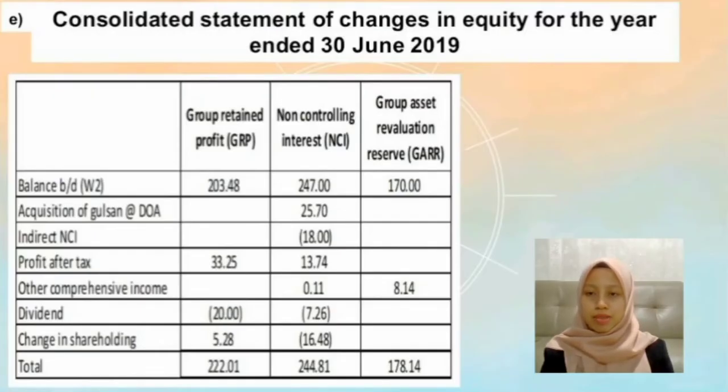In consolidated statement of changes in equity, it shows in detail the change in owner's equity over an accounting period by presenting the movement in reserve comprising the shareholders' equity. The opening balance of shareholders' equity reserve at the start of the comparative reporting period is as reflected in the prior period statement of financial position. The opening balance is adjusted in respect of the correction of prior period error only. The balance brought forward for group retained profit, NCI, and group asset revaluation reserve are based on working 2.